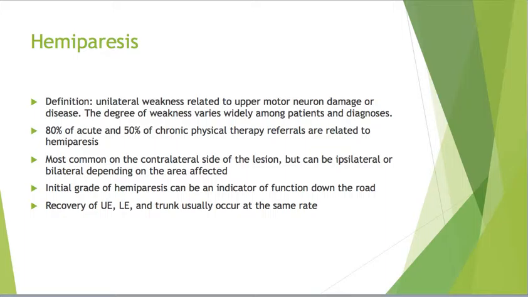Hemiparesis most commonly presents on the contralateral side of the lesion, or the opposite side of the lesion, but it can also be ipsilateral or bilateral depending on the area affected. The initial grade of hemiparesis based on strength testing can be an indicator of function down the road. For example, we know that if somebody has minimal hip flexion and is unable to sit independently after a stroke, they will be unlikely to walk independently in the future. Recovery of the upper extremity, lower extremity, and trunk will usually occur at the same rate.